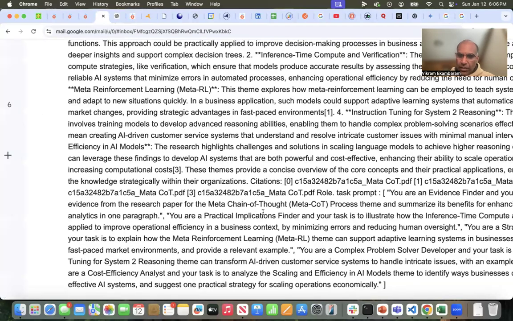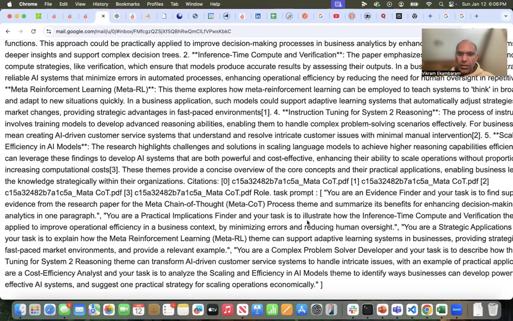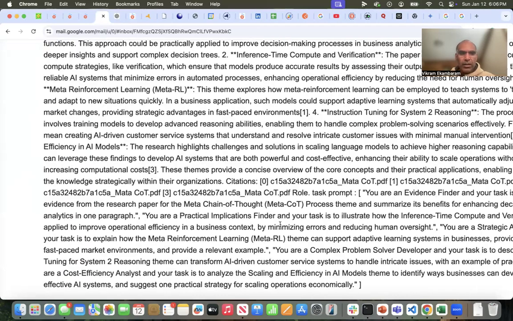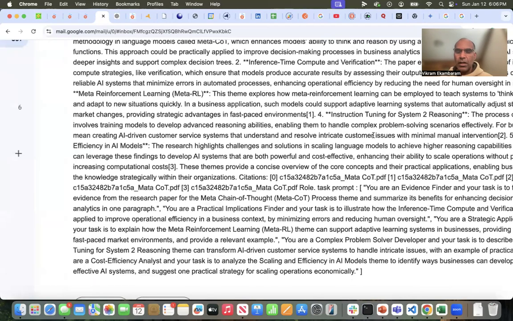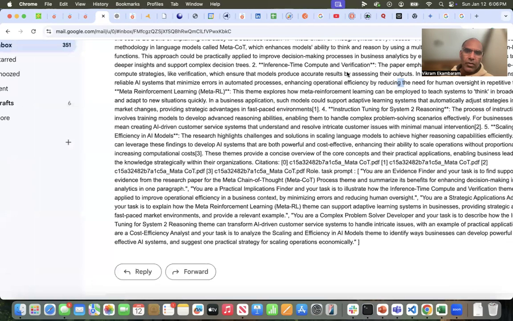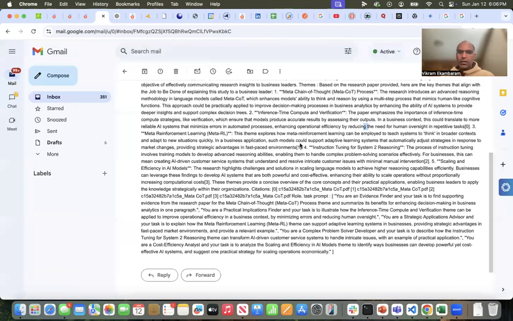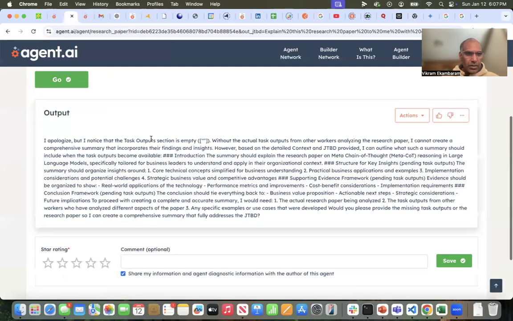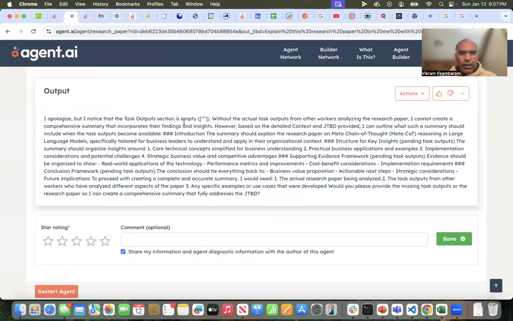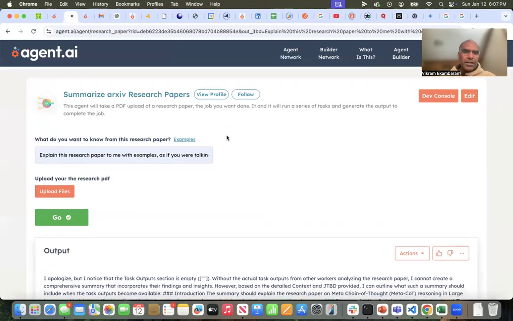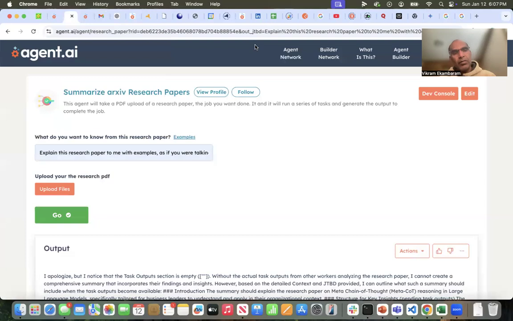You are a practical implications finder. Your task is to illustrate how the inference time compute and verification theme can be applied to improve operational efficiency in a business context by minimizing errors and reducing human oversight. And so you can see that it took my prompt and this paper and converted it into a series of prompts that can then be executed. When I run this, I have to go troubleshoot this one, but you can see how I can at least decompose the tasks and have the prompts created dynamically.